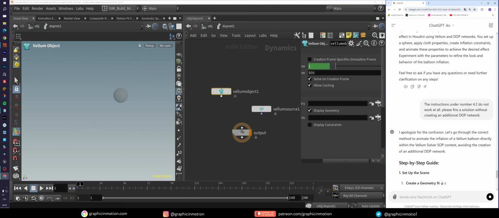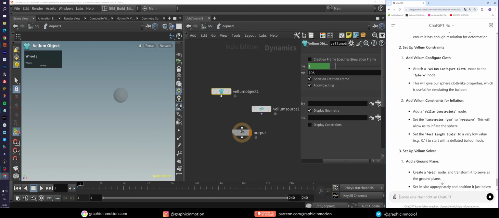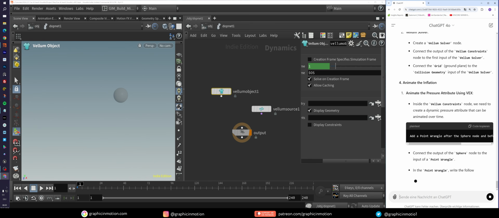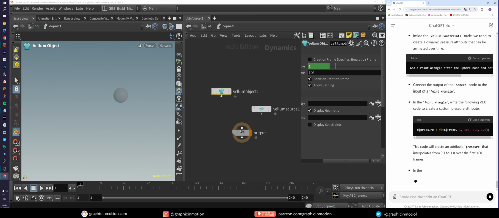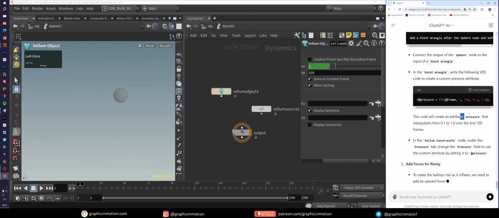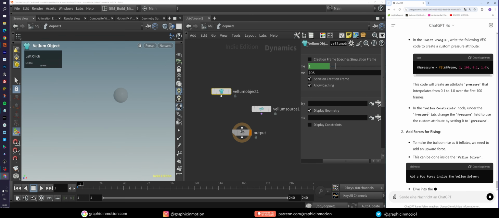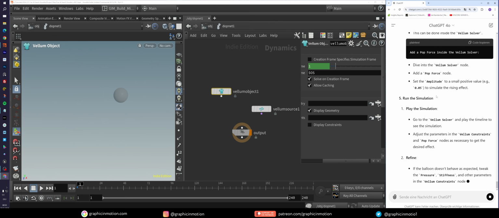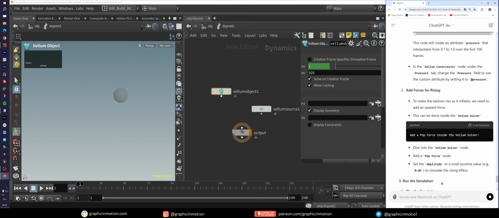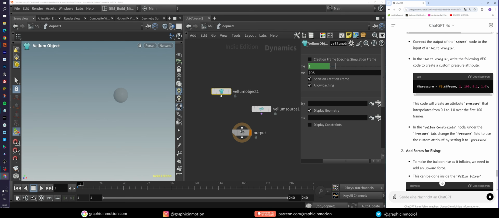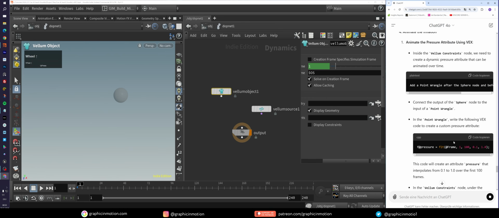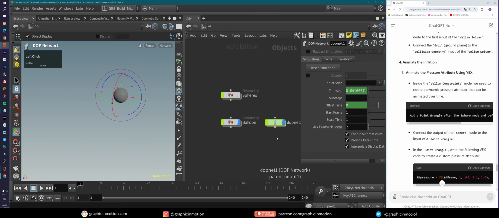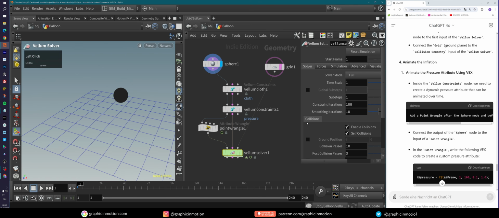I apologize for the confusion. Let's go through the correct method. Okay, he understood what I want. So again, he has this thing with the point wrangle. Now he creates a pressure value here in the vellum constraint node. Okay, now he does this completely different. And then what does he do here? Yeah, okay, this will also not work because I know that this will not work, but we can still try it out, you know. So let's go in here, let's delete this dot network, let's go to the balloon here.